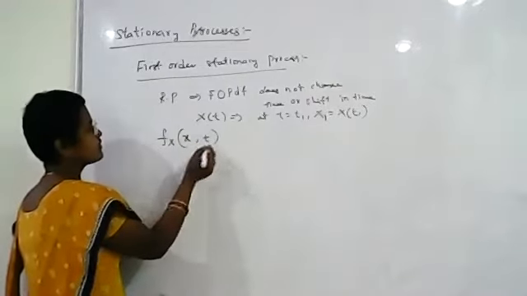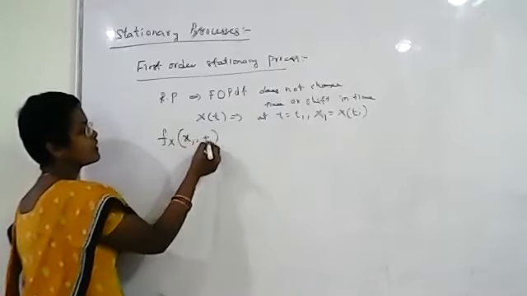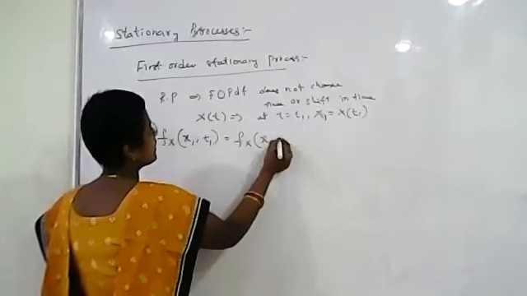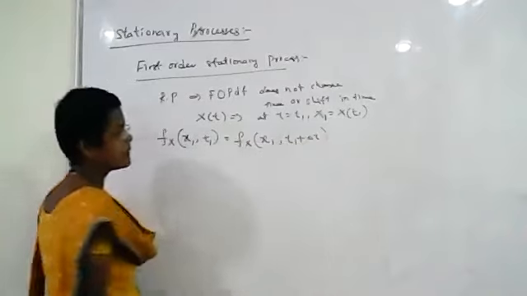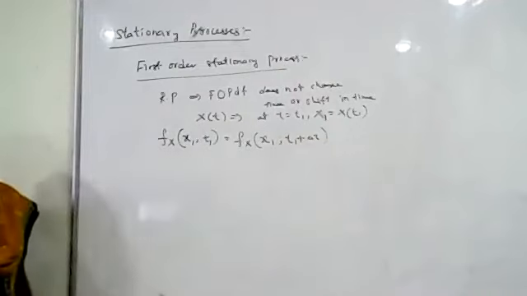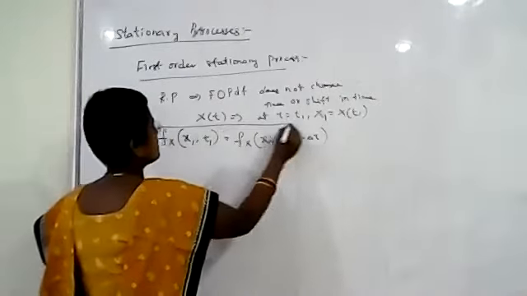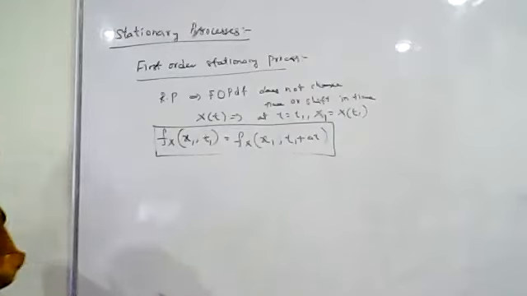The probability density function of this random variable is fX(x1,t1) equal to fX(x1). If there is a change in time, we denote it as delta t. If the random process satisfies this condition, then it is called a first order stationary process.